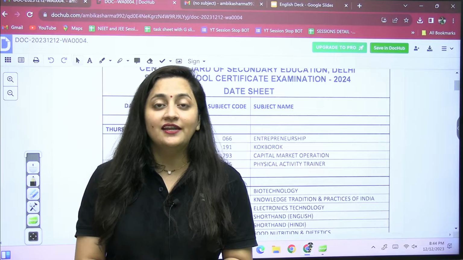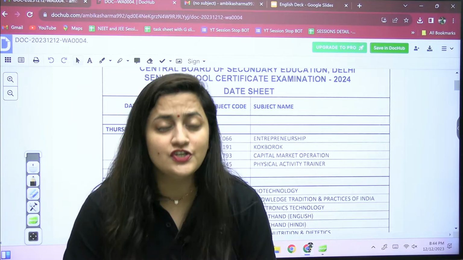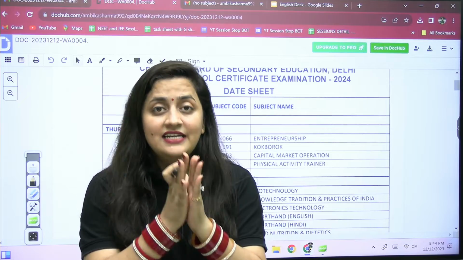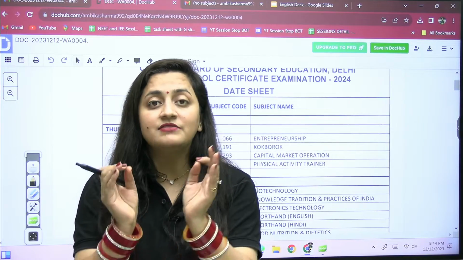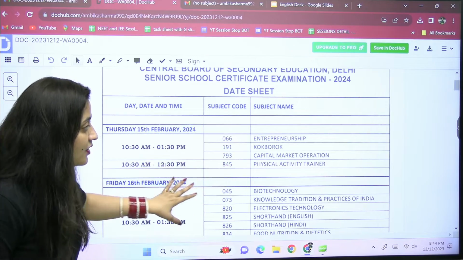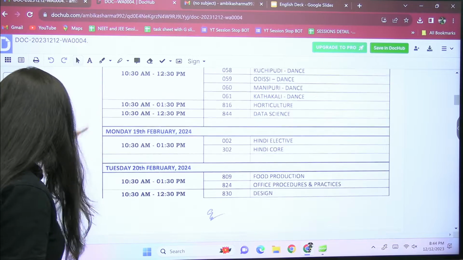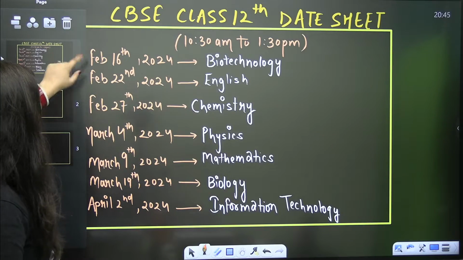I'm your biology educator Ambika Sharma and I am here to inform you that officially your class 12th date sheet for the CBSE board exams is out, and from 15th of February your exams are going to start. So here you can see this is the official date sheet. Look at it, students, I have written everything here.